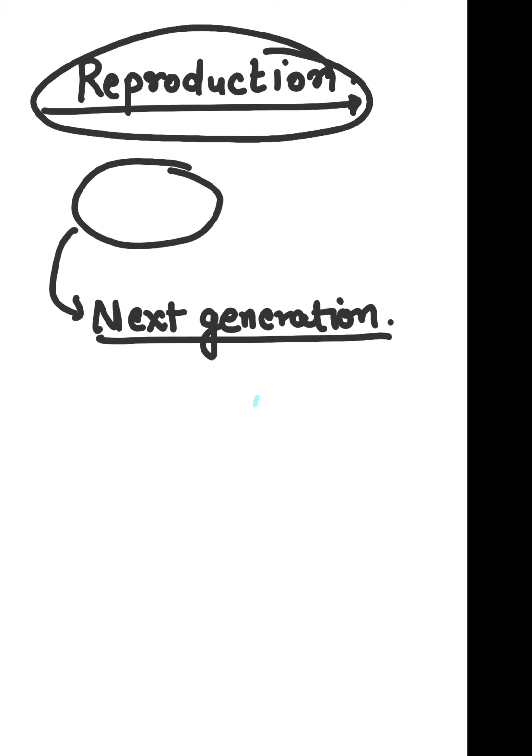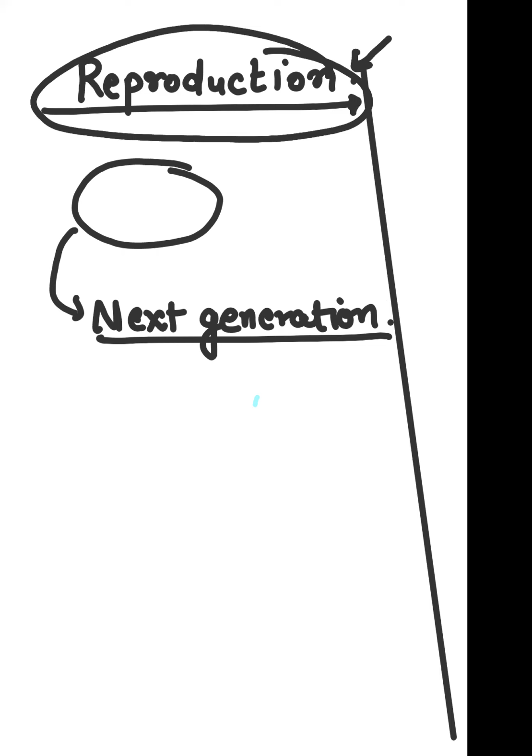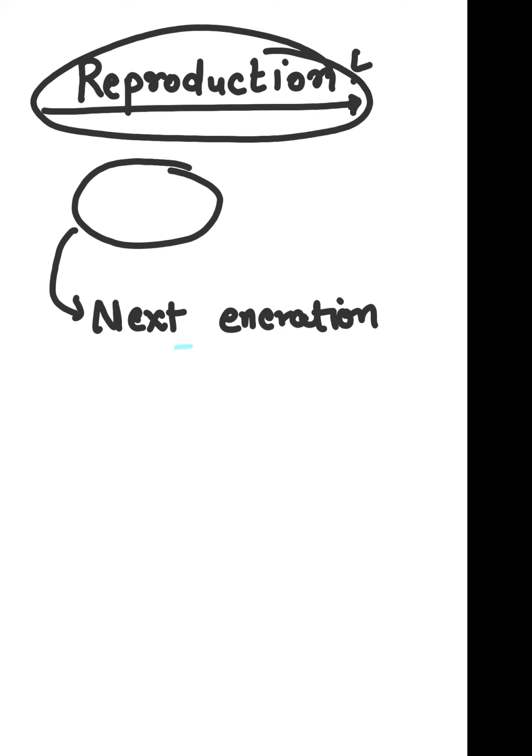Say, for example, in humans also there are many infertile people, right? But they are also living. So we cannot say that reproduction is the whole total characteristic. There are some exceptions for reproduction also. That is why we say growth and reproduction are not complete properties of living organisms. Okay, so that's all about reproduction.